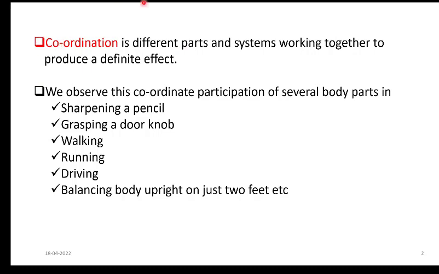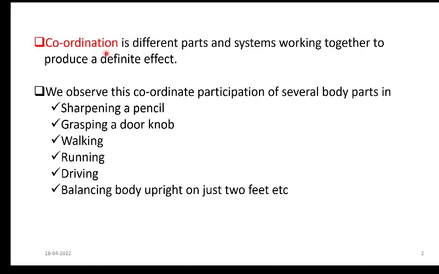First, what is coordination? Coordination is nothing but different parts and systems of our body working together to produce a definite effect. Actually, all the activities that we perform on a daily basis are the result of the teamwork done by different parts and systems of our body. This teamwork is what is called coordination. Got it? Those of you who have gone through my first video will have no difficulty remembering this definition.